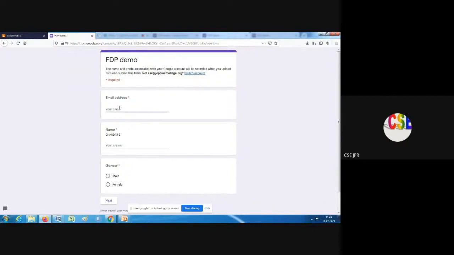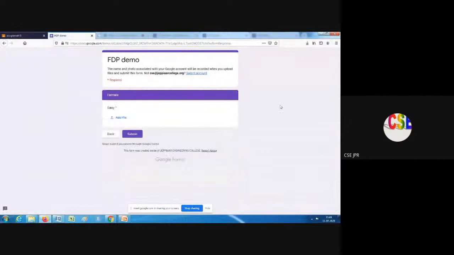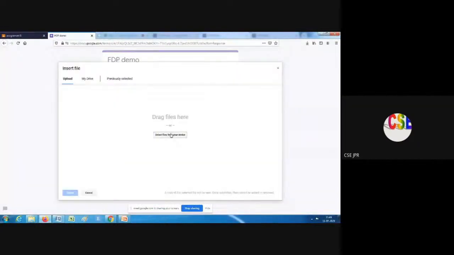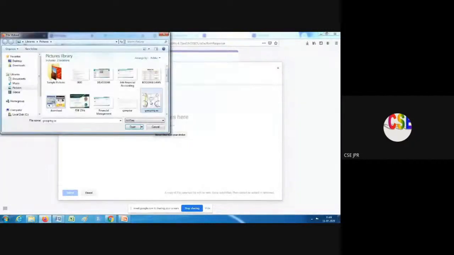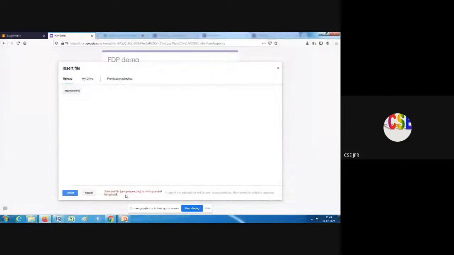So maybe one more time I am submitting. So now I am trying to select an image. It says that image is not allowed, only Excel and so on.